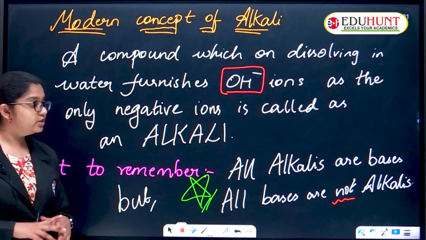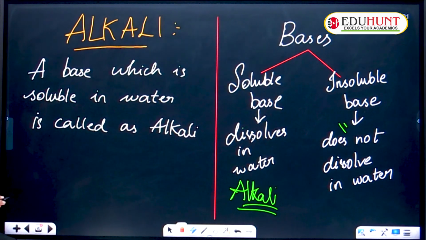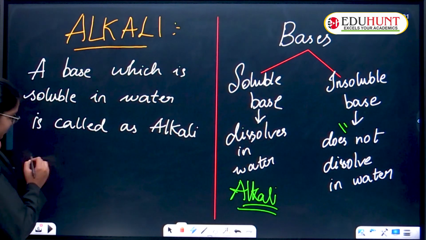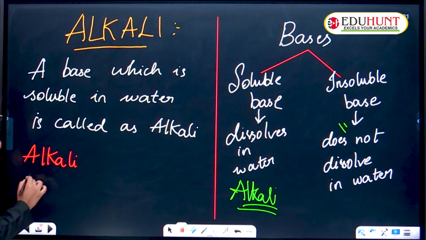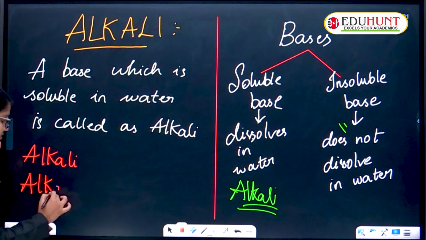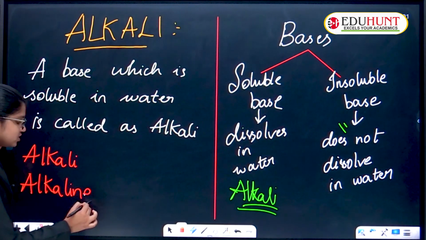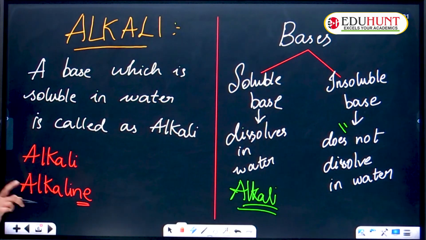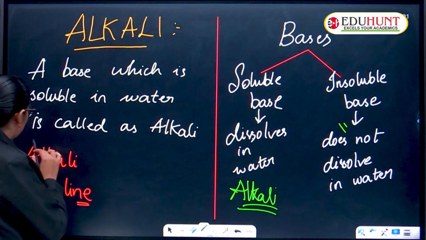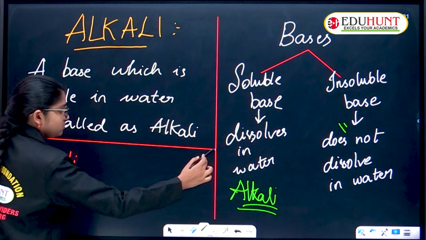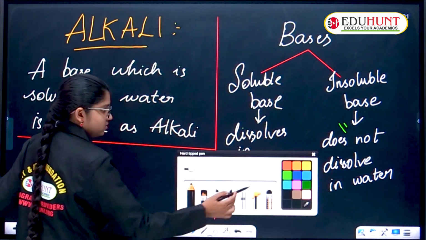Children, many of you will be confused regarding two words. I'll write here: alkali and alkaline. See, there is an extra "ne" over here. Remember that. What is alkali?